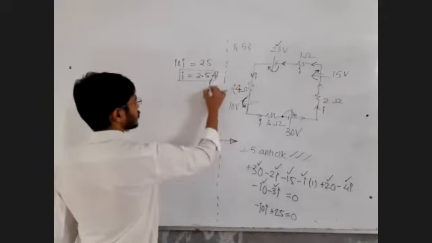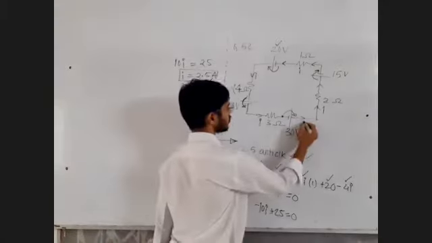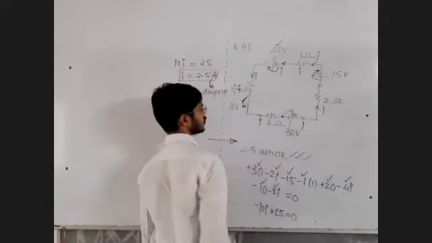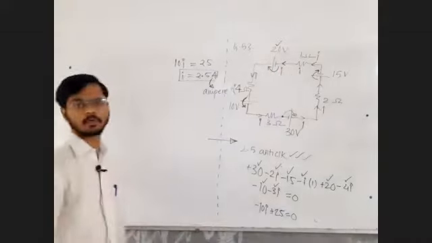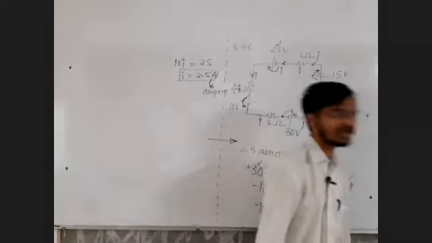2.5 ampere. The current came out to be positive. So the assumed direction of current is the correct direction. If the value of current comes out to be negative, then the assumed direction of current will be opposite. Okay, that's the correct answer. 2.5 ampere anti-clockwise. Let us do this orally.